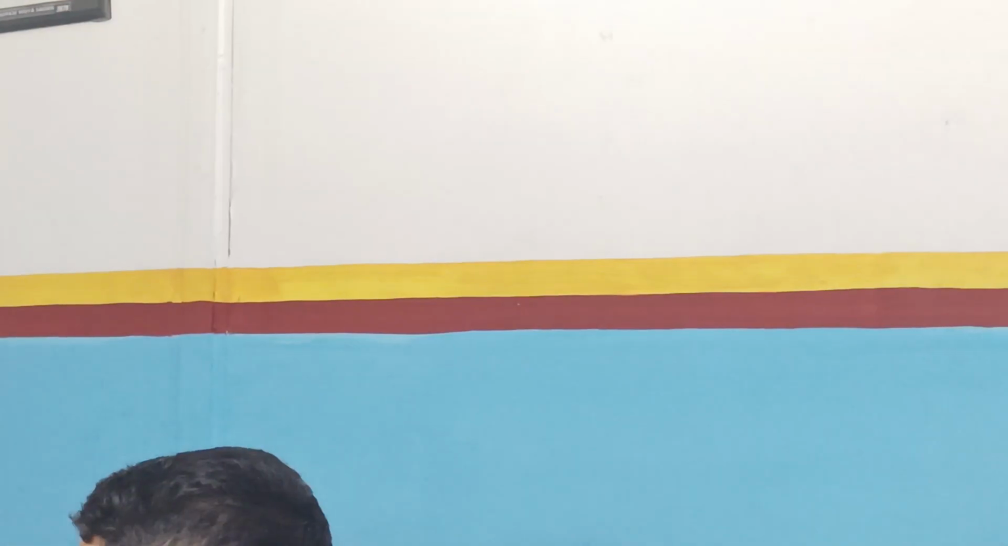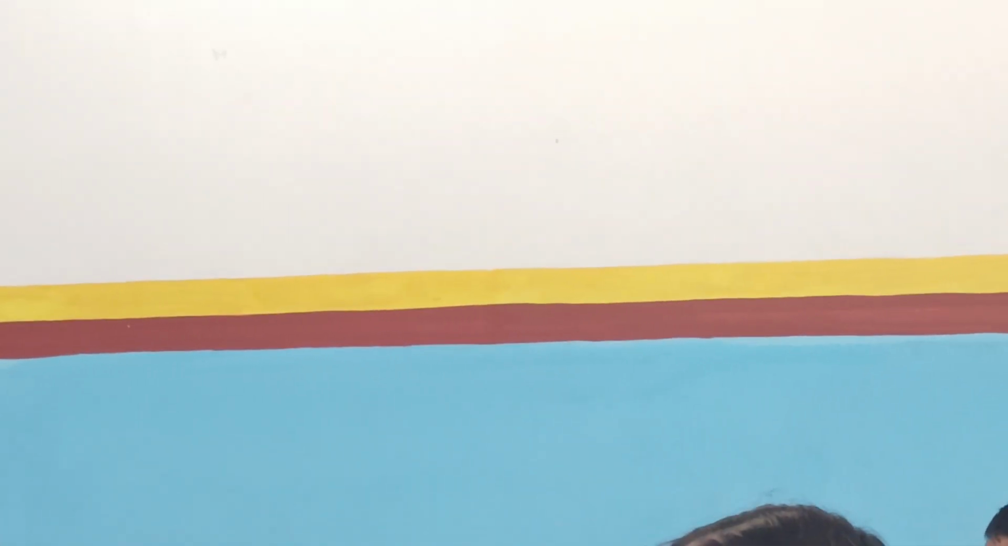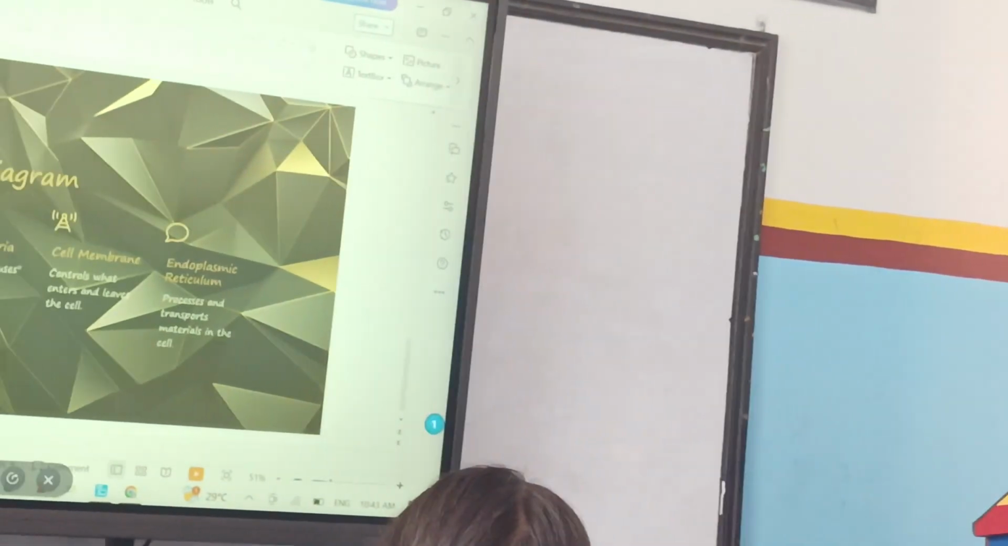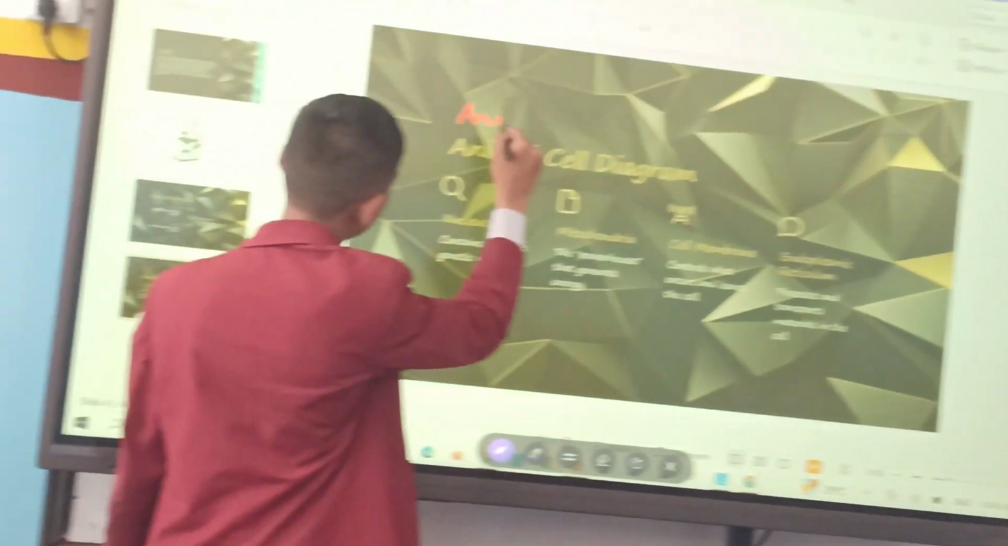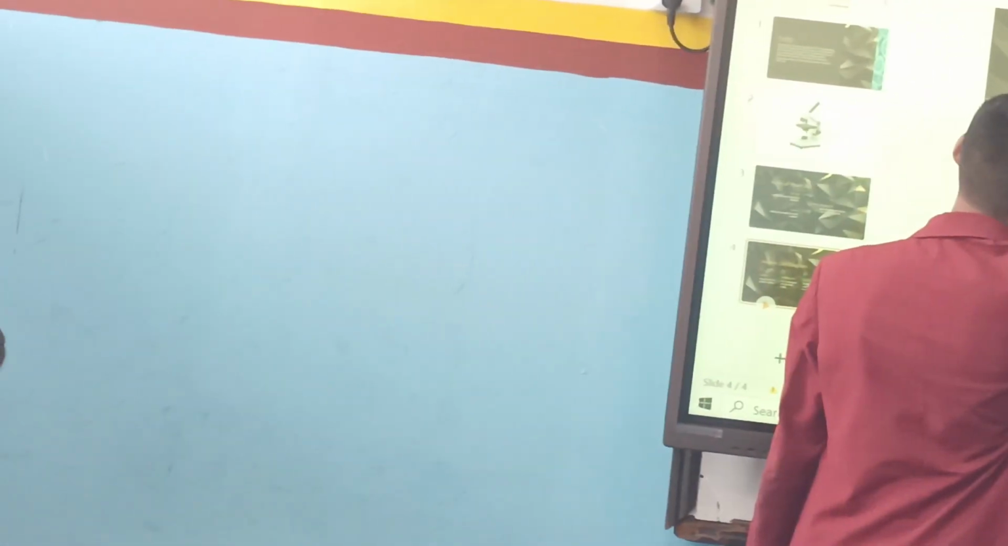The next one is given here, animal cell diagram. Maybe one mistake got here. Okay, it means to say animal cell parts, but mistakenly it wrote diagram. So the animal cell parts are as given below.